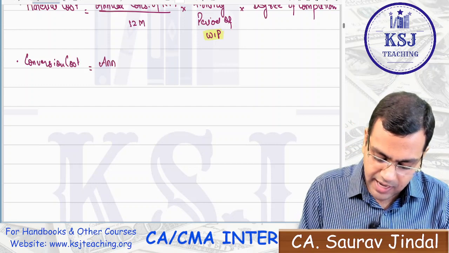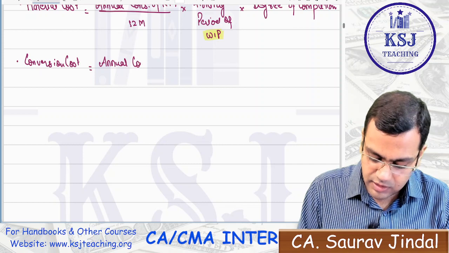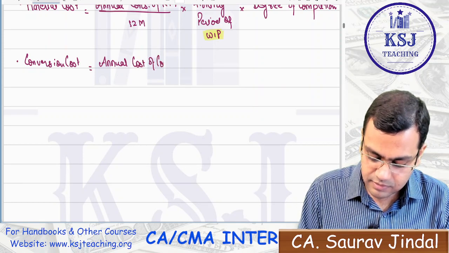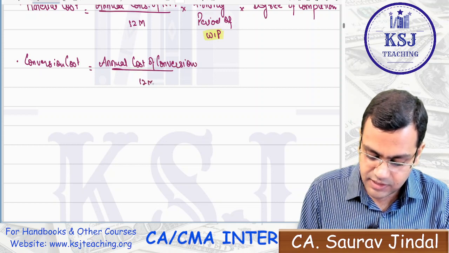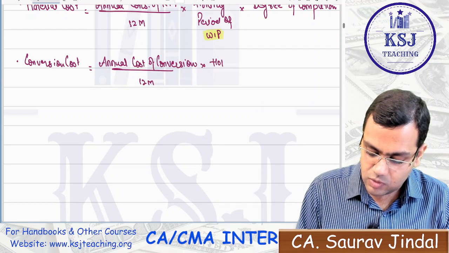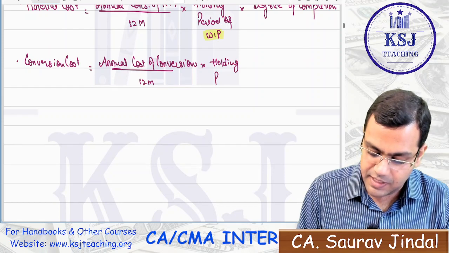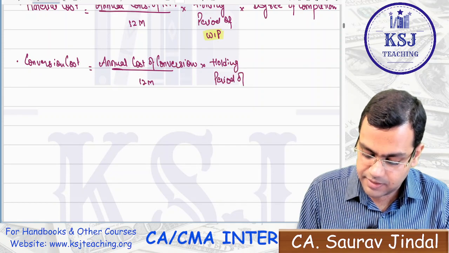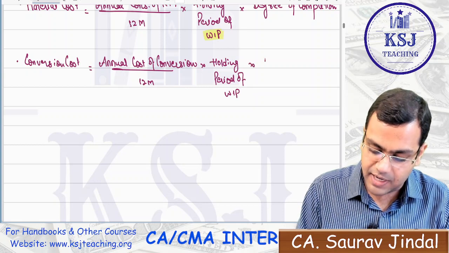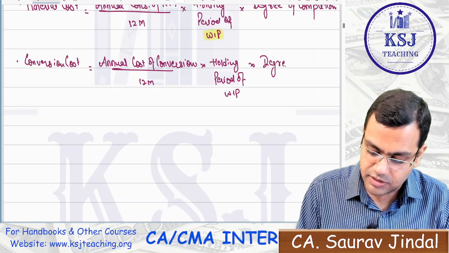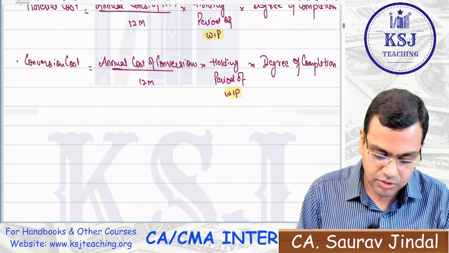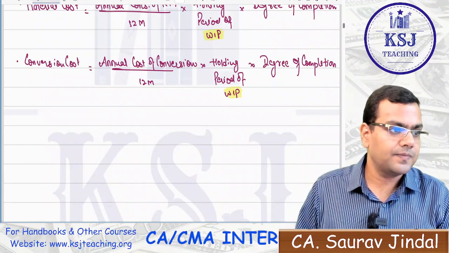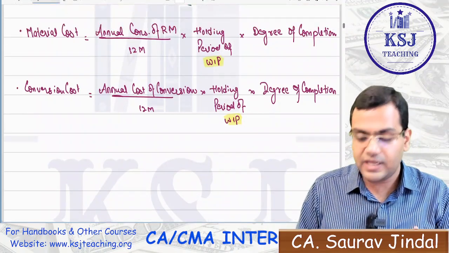So I'll write here the annual cost of conversion, divided by 12 months, multiplied by holding period of WIP, multiplied by degree of completion, right? So again, holding period should be of the WIP, sir. Right now, sir, how to take degree of completion?